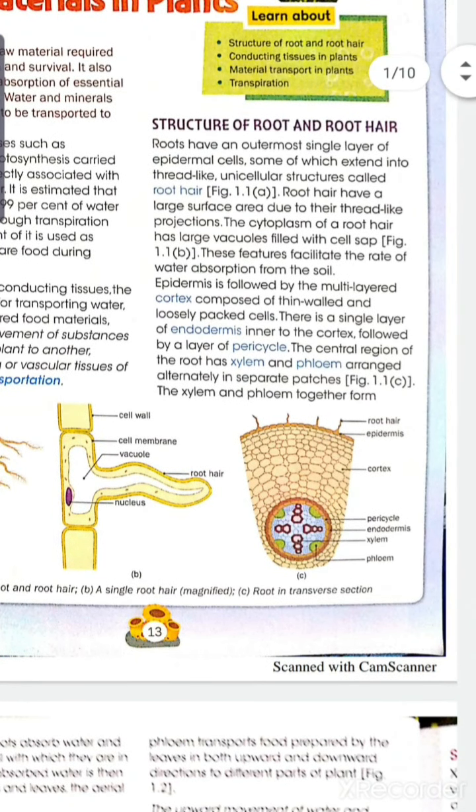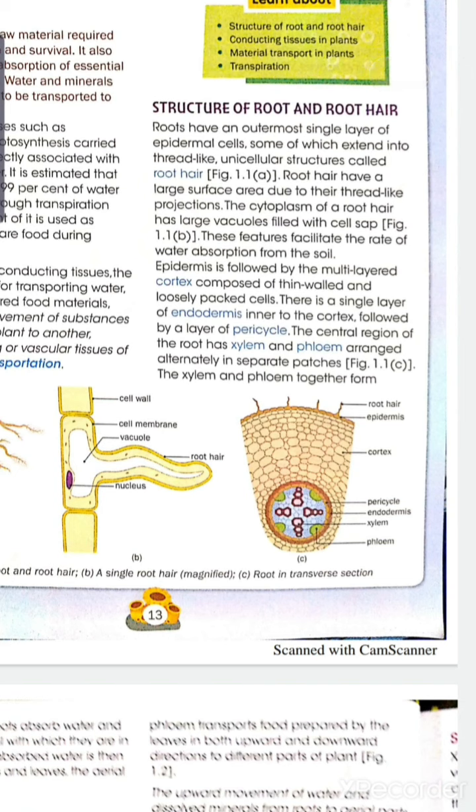Now we will start the structure of root and root hair, because roots are a very important part in this transportation process. Roots are present within the soil, and if the roots or root hairs are not well developed, they cannot absorb water and minerals properly, so they have to be well developed in different plants.